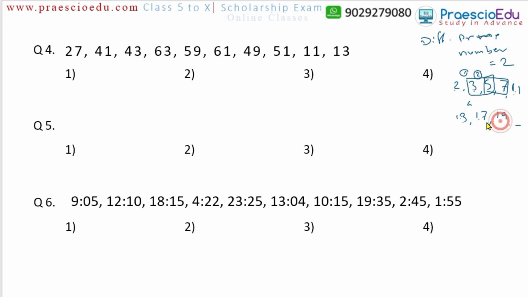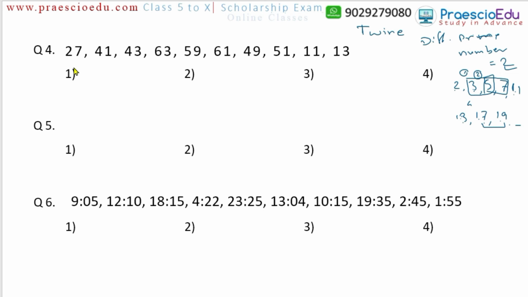Later on, 19 and 17: yes, here the difference is 2, so it is like this. Any two prime numbers having a difference of only 2 are called twin prime numbers. Twin: the meaning of twin is 2. So you just remember that twin prime numbers means prime numbers having a difference of 2.